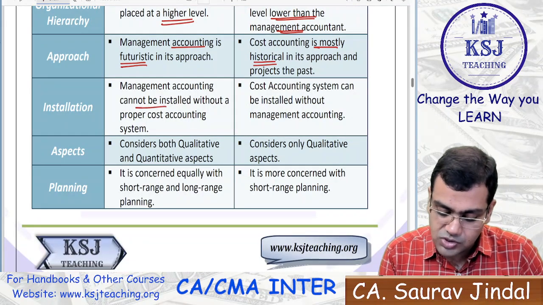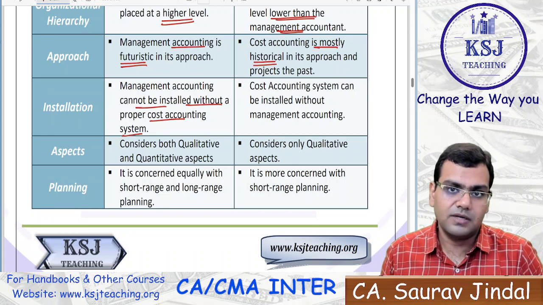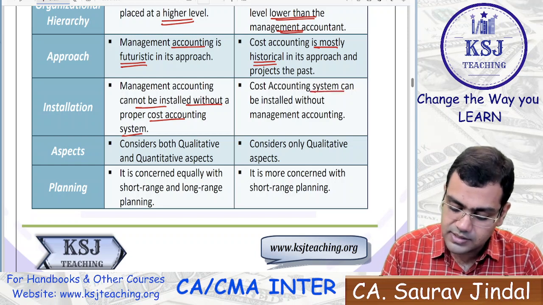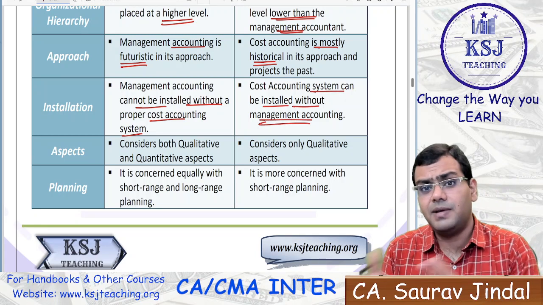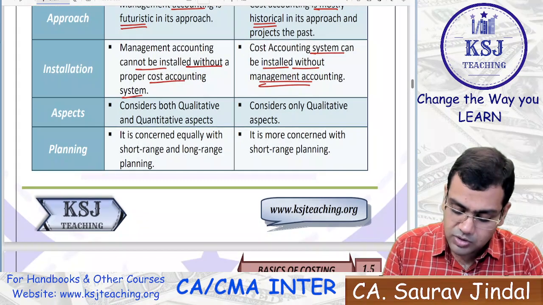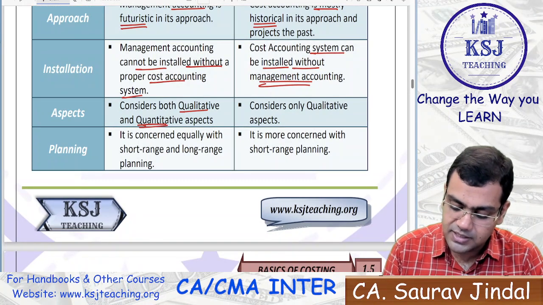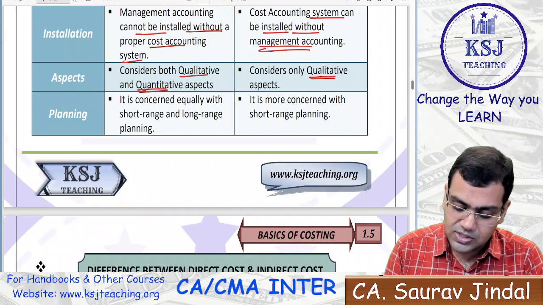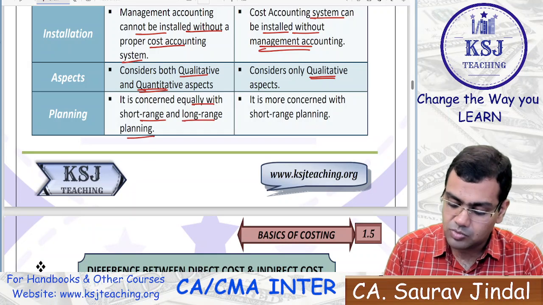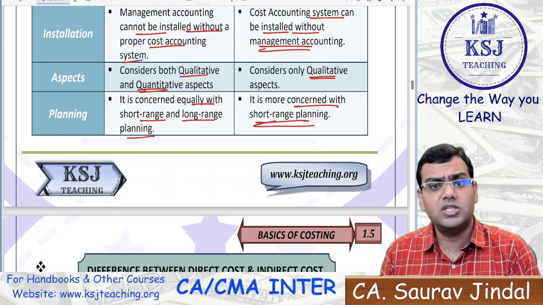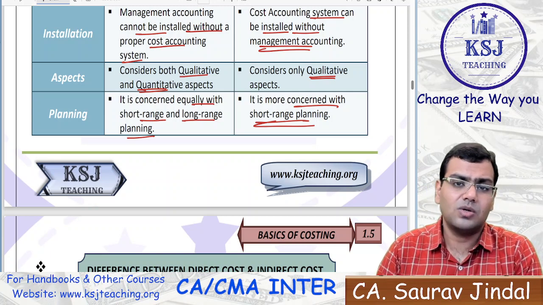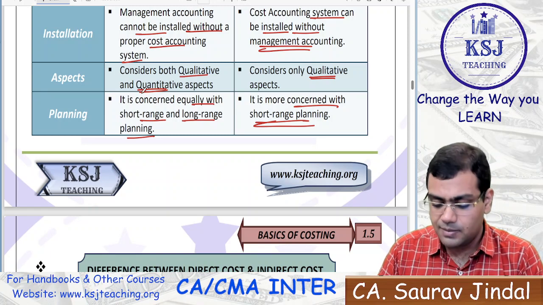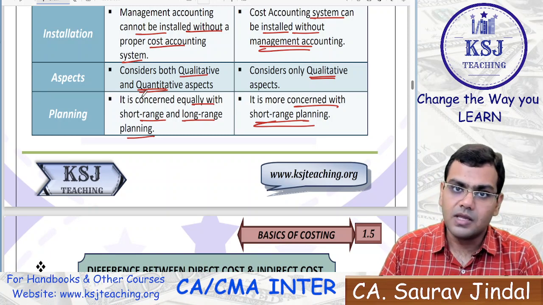Management accounting cannot be installed without a proper cost accounting system. Obviously, sir, for the management accounting to be efficient, the cost accounting system needs to be properly installed. The cost accounting system can be installed without management accounting because it is independent of management accounting, right? Management accounting considers both the qualitative and quantitative aspects. Here only the quantitative aspects, right? Planning: it is concerned equally with the short range and the long range planning. Cost accounting is more concerned with the short range planning, and in the short range, what is the cost being incurred, how we can control those costs. So majorly we are interested in those types of decision makings, right?